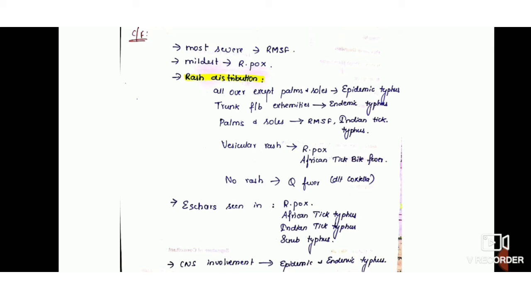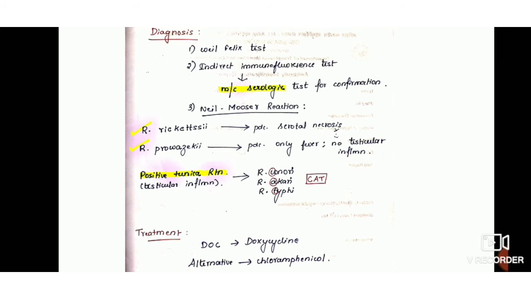And vesicular rash, as the name indicates, is seen in rickettsial pox and African tick bite fever, and there is no rash in Q fever, which is caused by Coxiella. And eschars are seen in rickettsial pox, African tick typhus, Indian tick typhus, and scrub typhus. CNS involvement is seen in epidemic and endemic typhus.